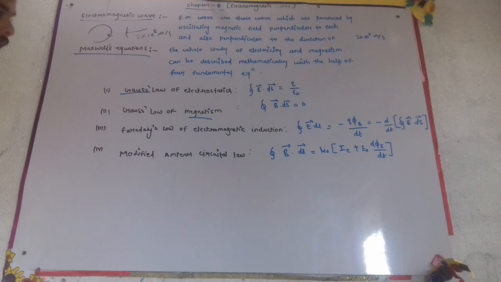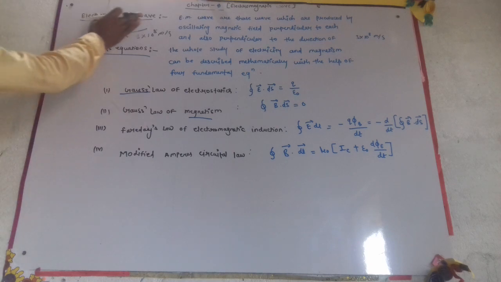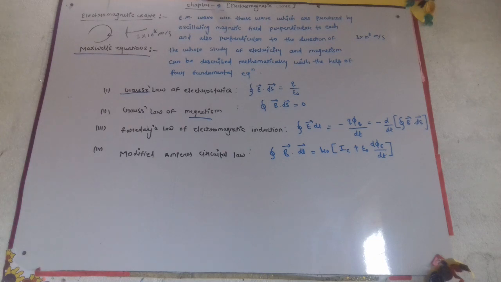Electromagnetic waves often show the effects of reflection, refraction, and interference. And electromagnetic waves are not affected by electric and magnetic fields. So these are some properties of electromagnetic waves we have discussed here.